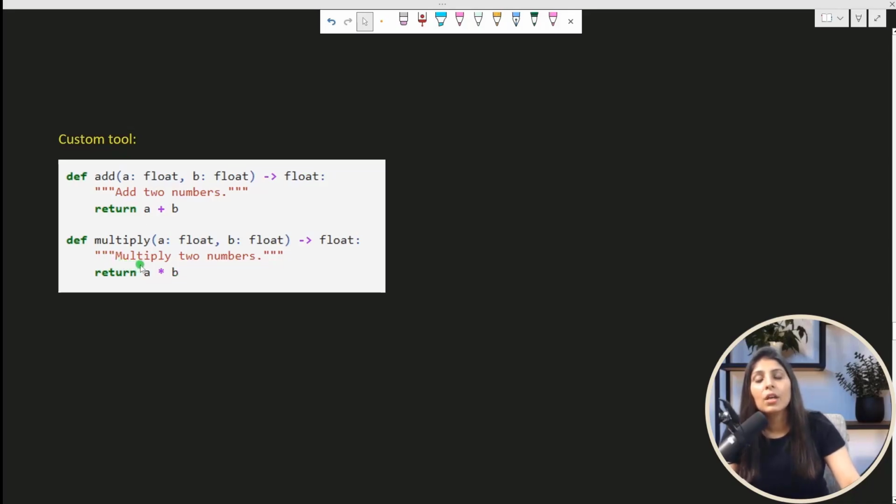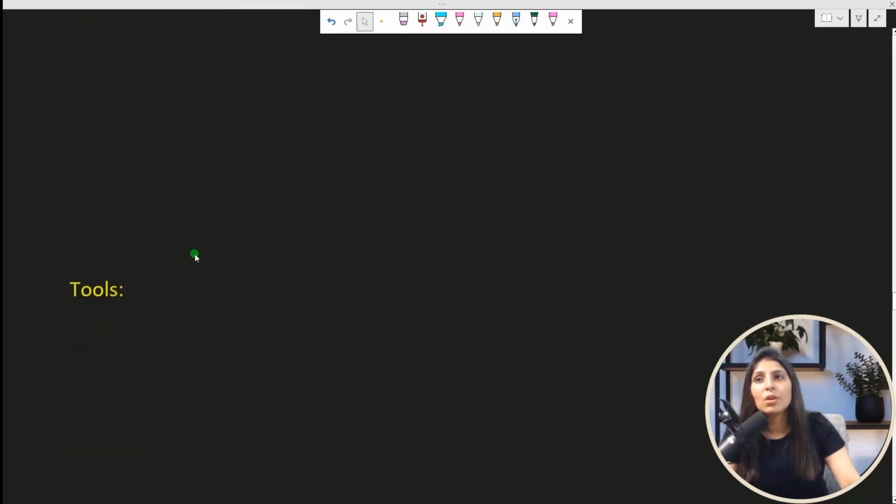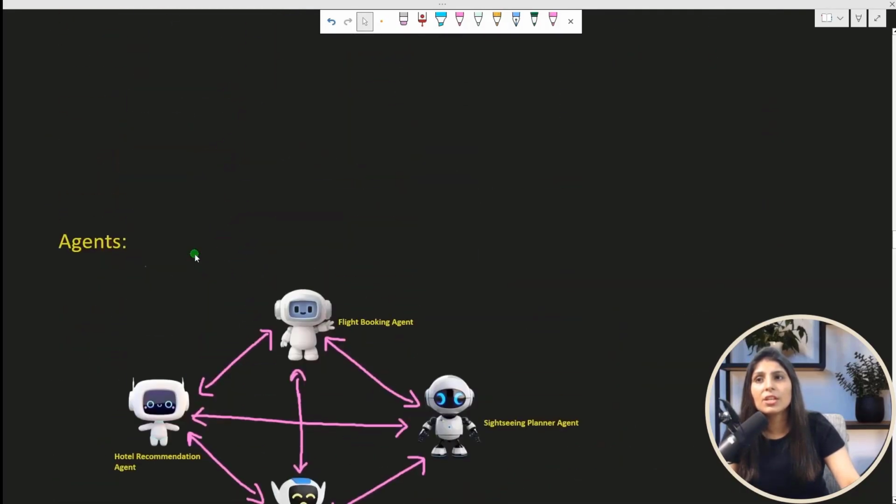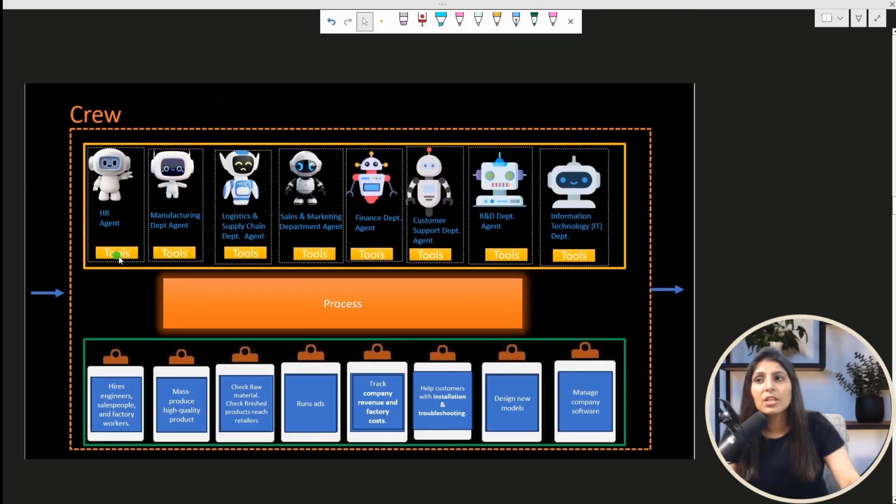You can write the code for your use case and then use it as a custom tool. So here, as I've told you, each agent will use a list of tools, and it can use custom tools or built-in tools as per the task this agent is doing. On the basis of that, we can provide the list of tools to it.